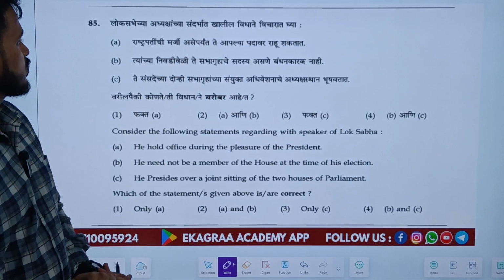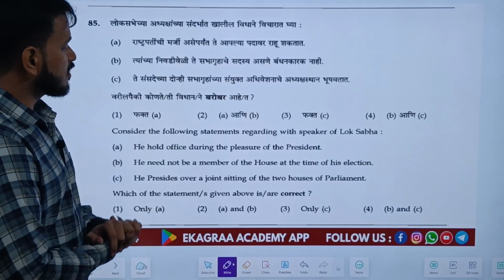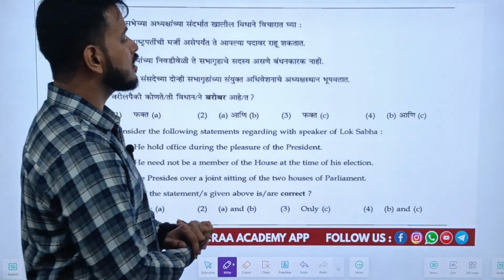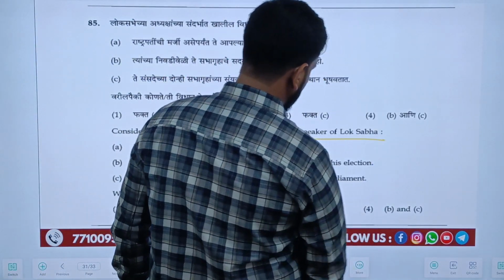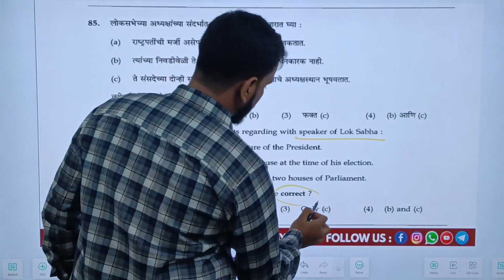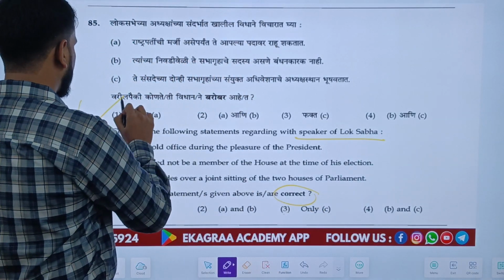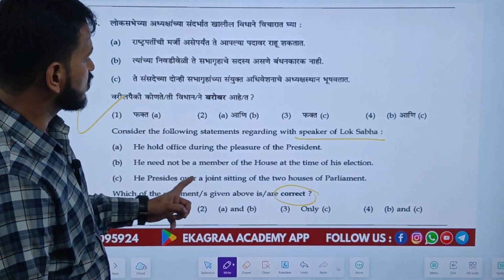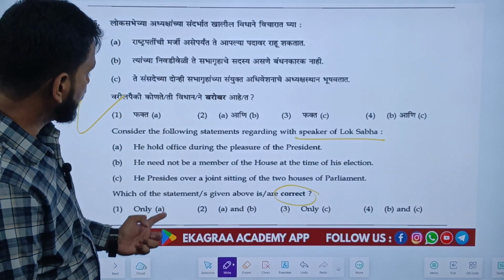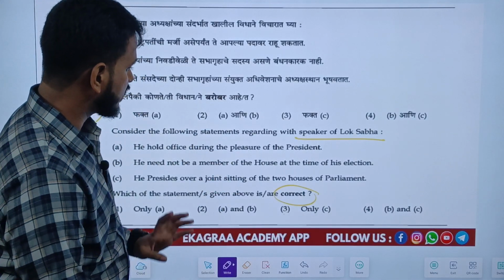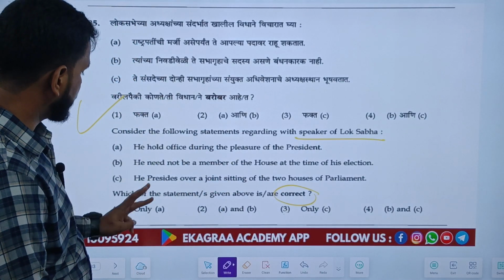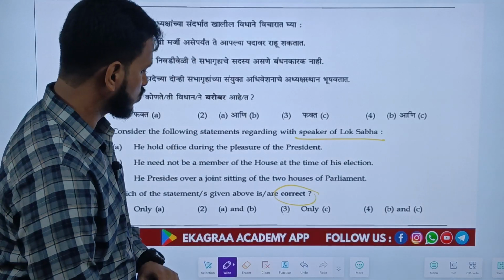Let's have a look at the last question of the polity section. Consider the following statements regarding the Speaker of Lok Sabha. So the question is about the Speaker of Lok Sabha, and what is asked? The correct statements have been asked, so let's mark the correct one here. A, he holds office during the pleasure of the President. B, he need not be a member of the House at the time of his election. And C, he presides over a joint sitting of the two houses.